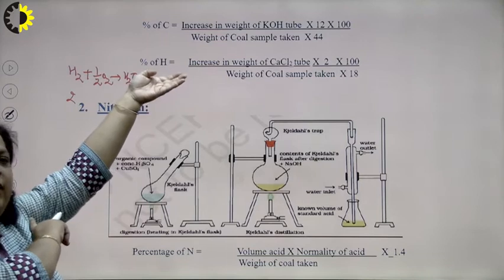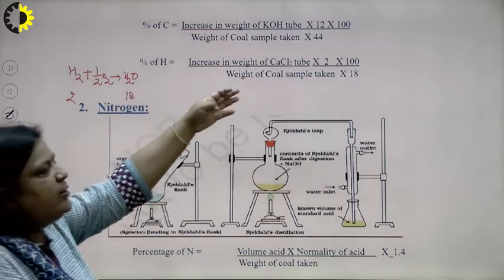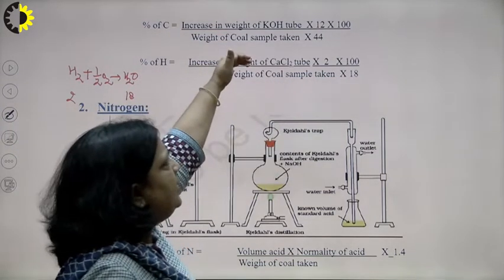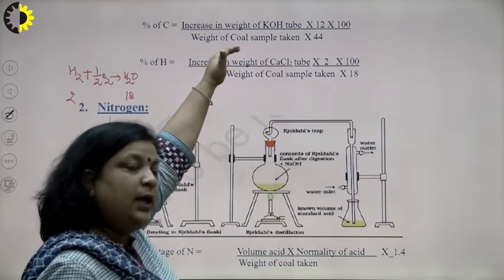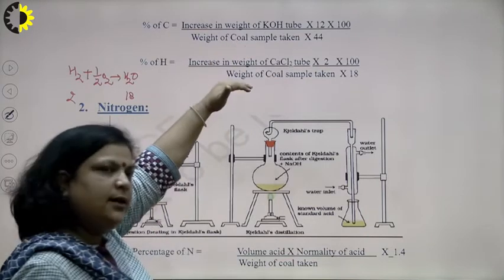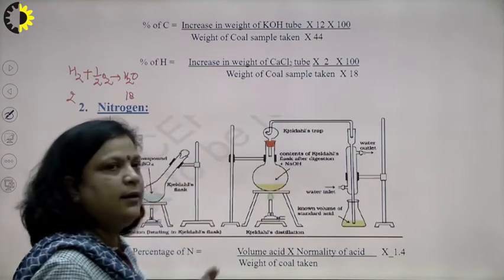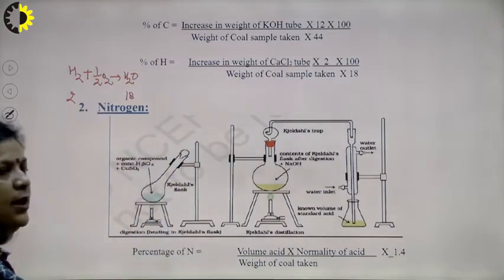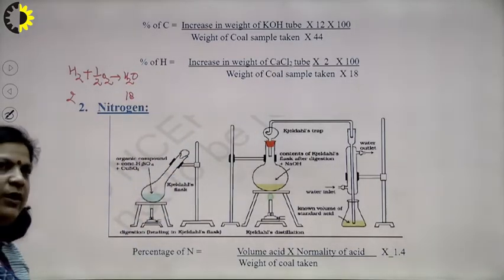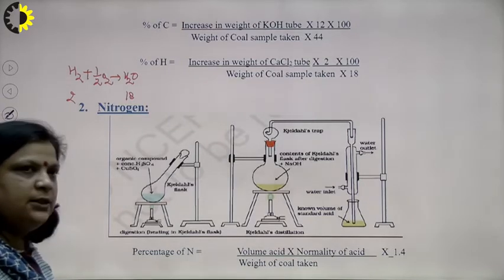Increase in weight of calcium chloride tube. So, 1 by 9 or 2 by 18 multiplied by the increase in weight of the CaCl2 tube, and for percentage we divide by the total weight and multiply by 100. So, these are the two formulas for the percentage of carbon and the percentage of hydrogen.